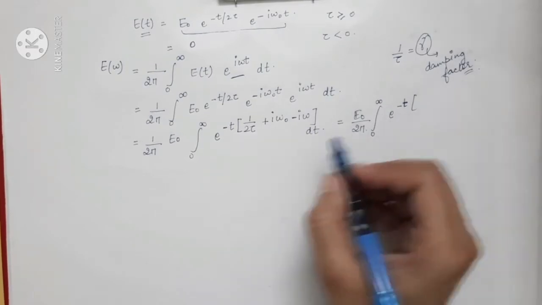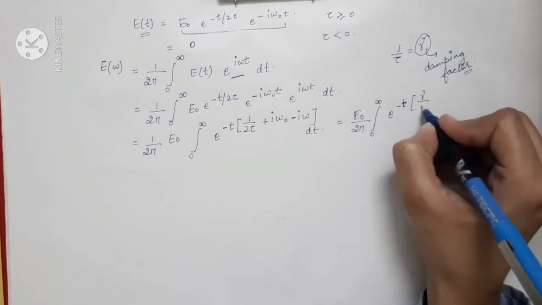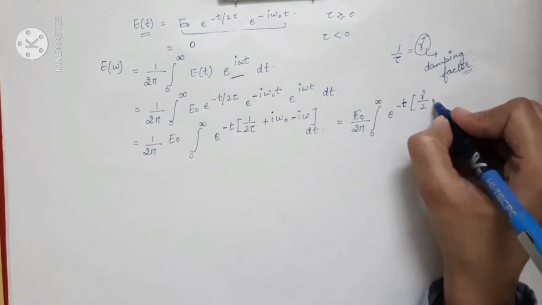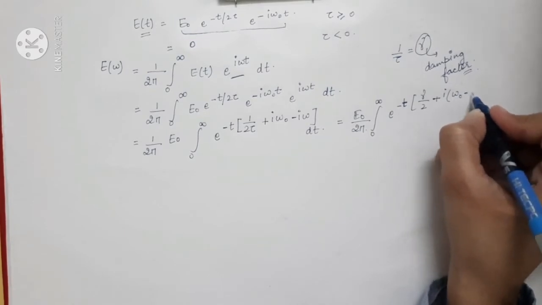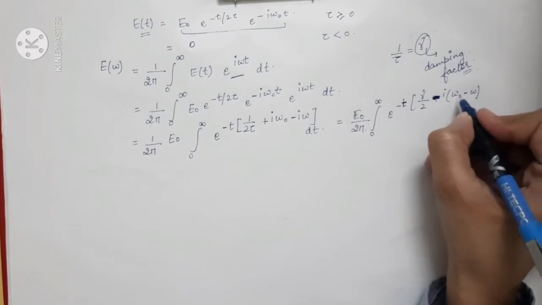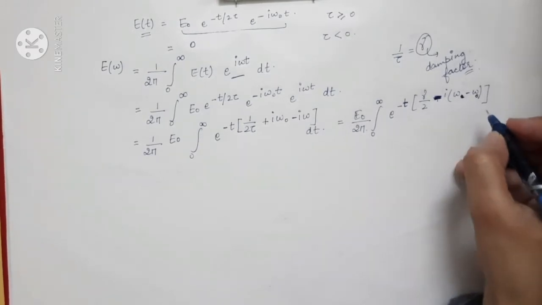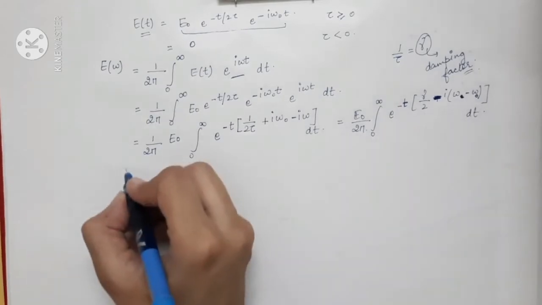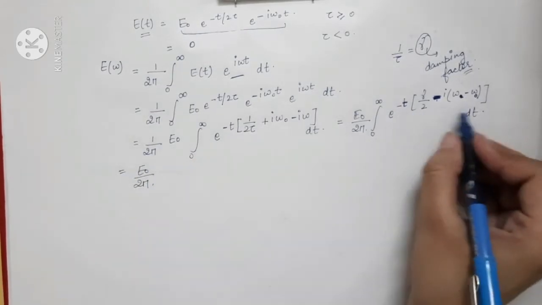So this can be written as 1 by 2 tau. Instead of 1 by tau, you can write gamma divided by 2 as it is, plus iota omega 0 minus omega, or you can write it as minus, outside, omega minus omega 0 inside the bracket, into dt. So this will be equal to E0 divided by 2 pi. Now you will do its integration.